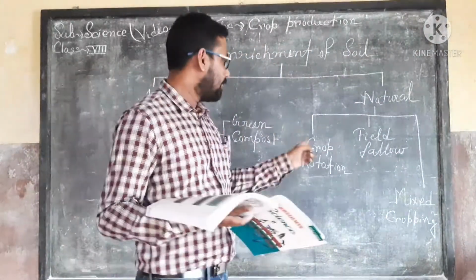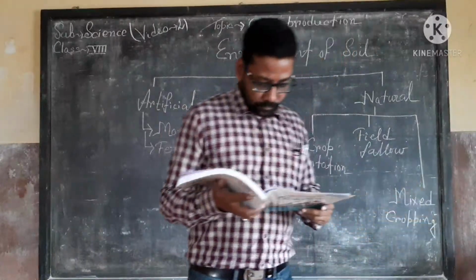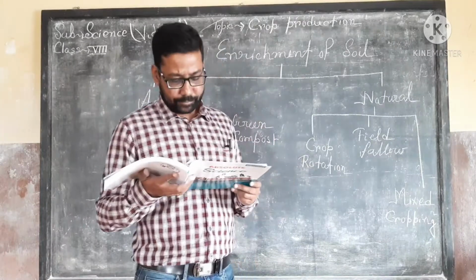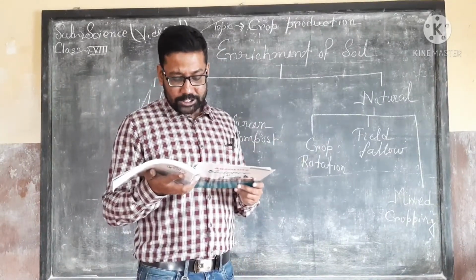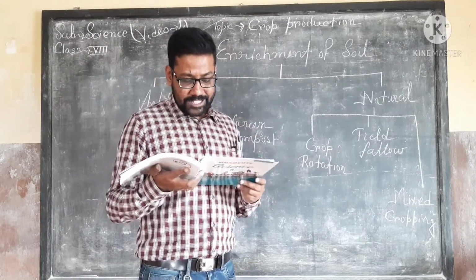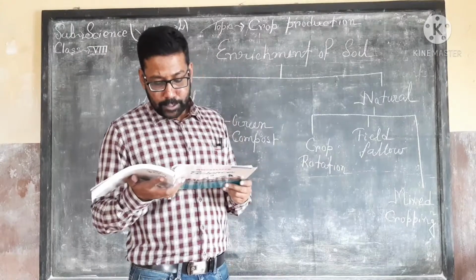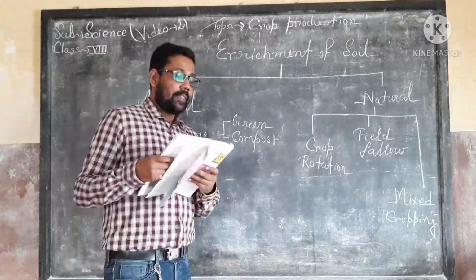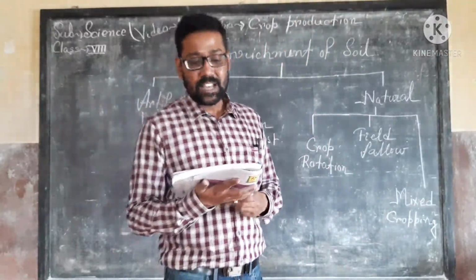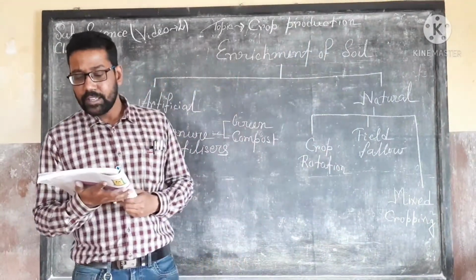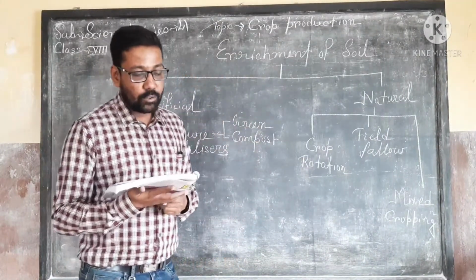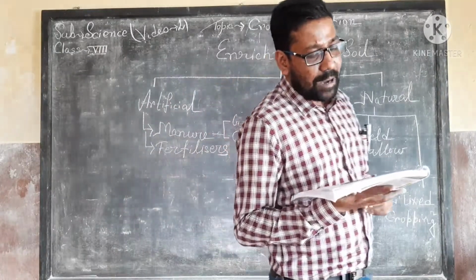The next method is the field fallow. The process of leaving the field uncultivated for one or more seasons to replace the lost nutrients naturally is called field fallow, and the partners benefit by interacting with each other, and this association in which both the partners benefit is known as symbiosis.